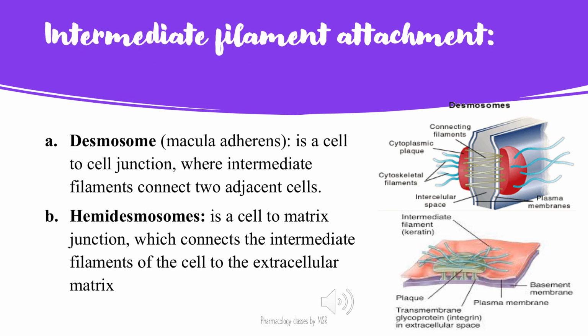Intermediate filament attachment depends upon desmosomes or hemidesmosomes. Desmosomes help with the attachment between two different cells. The intermediate filaments connecting two adjacent cells together do so by desmosome, whereas hemidesmosomes help with the attachment of a cell to the extracellular matrix. The intermediate filaments connecting a cell to the extracellular matrix are called hemidesmosomes.